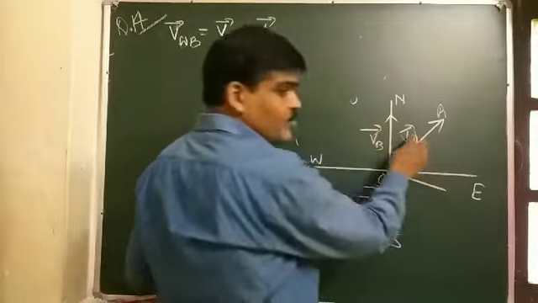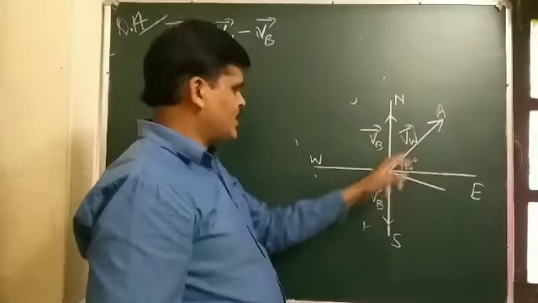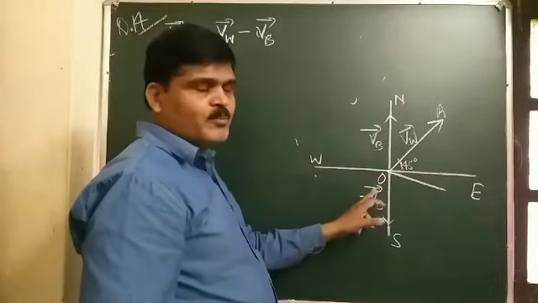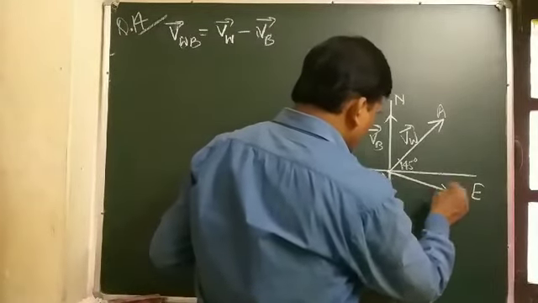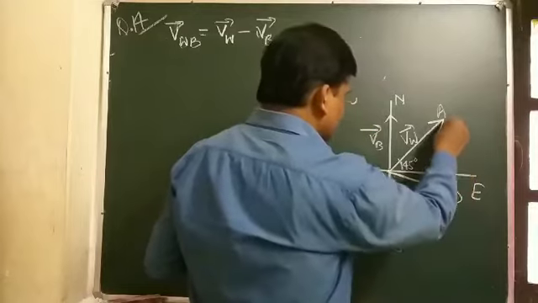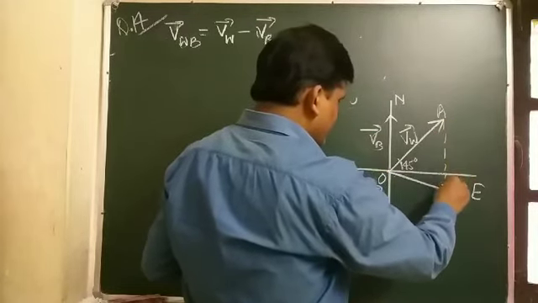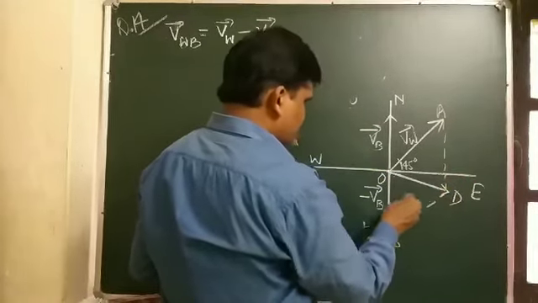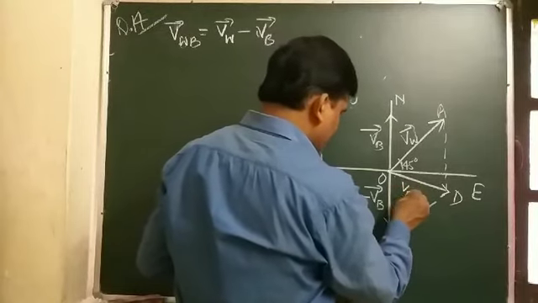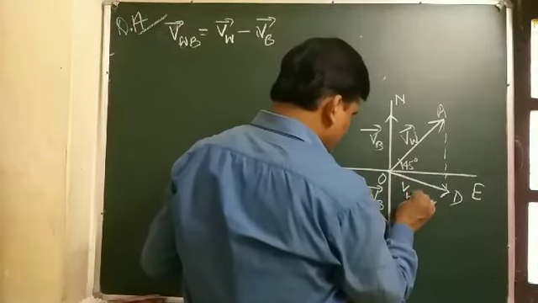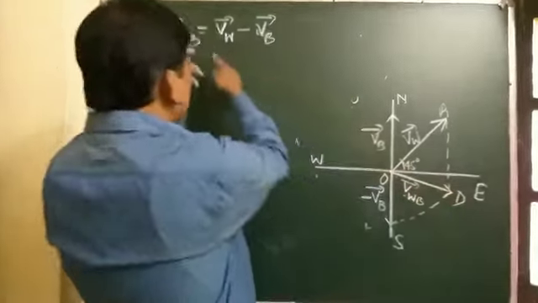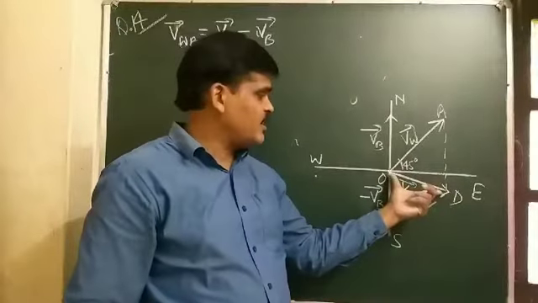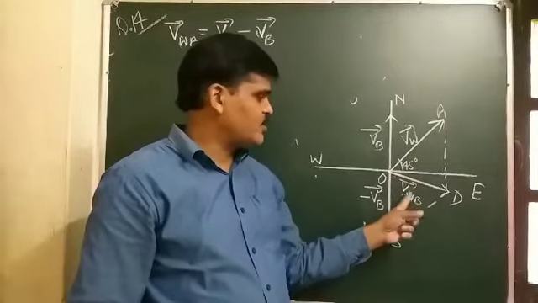The resultant velocity of the two vectors, VW vector and minus VB vector, is shown by OD. This is the resultant vector. Student, this shows the relative velocity of wind with respect to the boat. So OD represents the relative velocity of wind with respect to the boat.